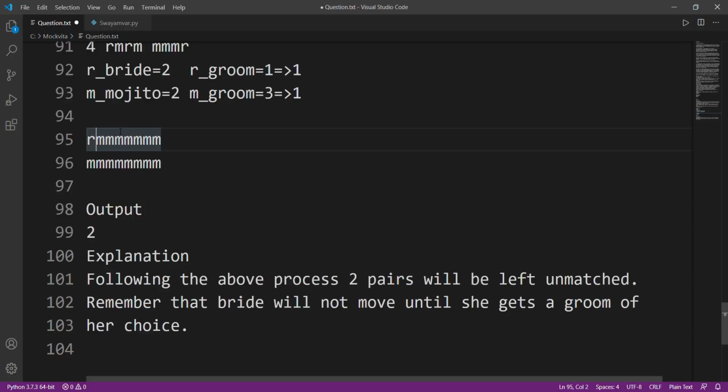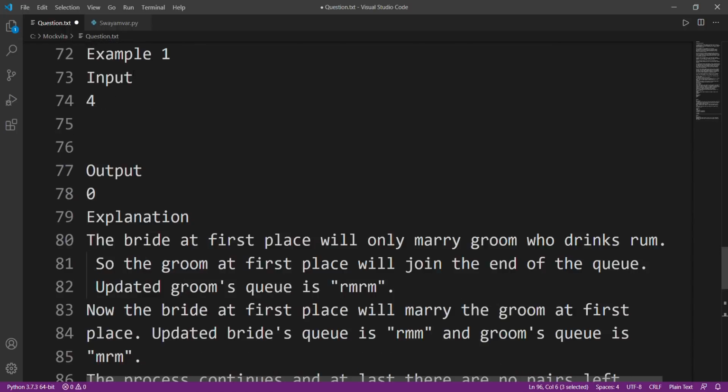Now this won't only happen for the first person. Suppose there are three persons who drink rum, and we have two boys who drink rum. Two matches will be made. But what about this third one? Since this match won't be made because there are no other grooms that drink rum, all of these brides won't be able to match with any other groom. Okay, enough with this explanation.